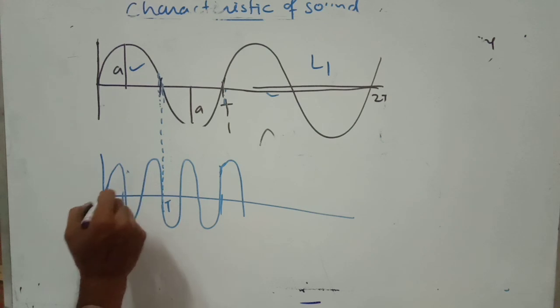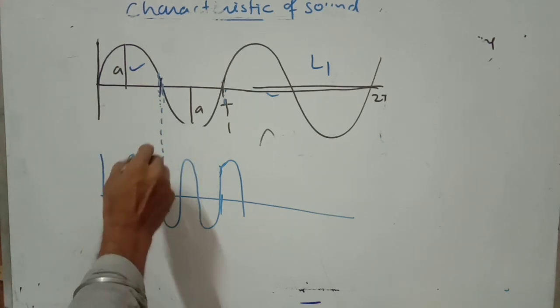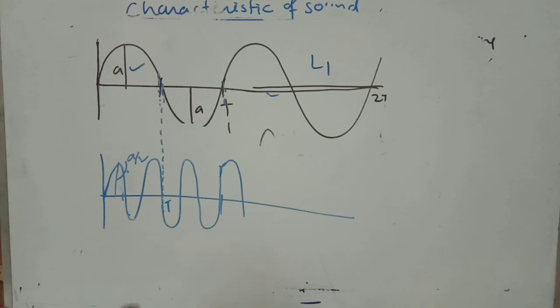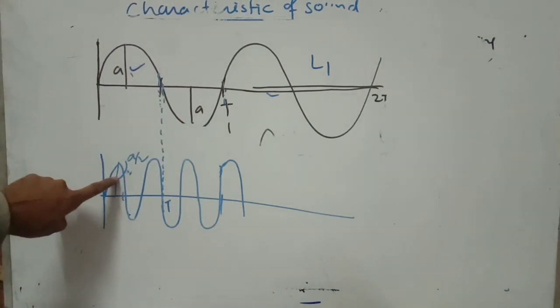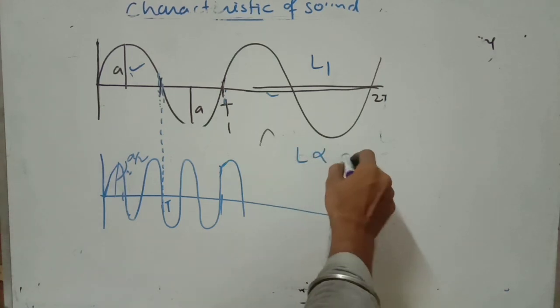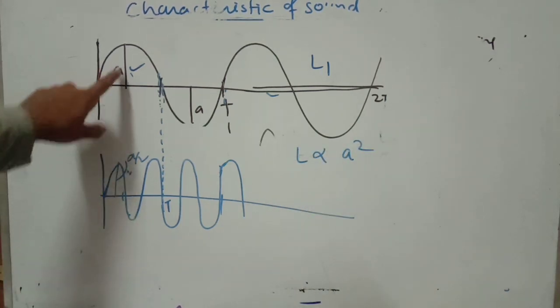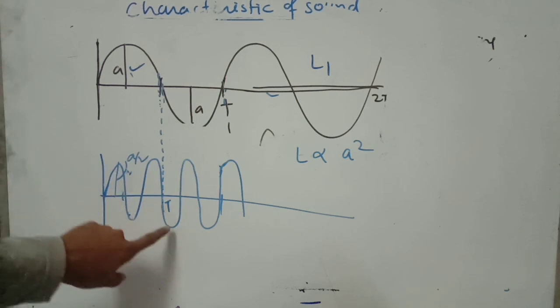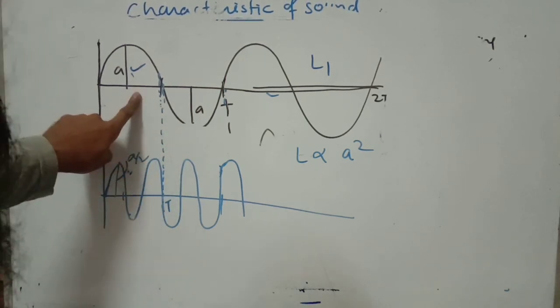Here you can see we consider amplitude A by 2. So here the loudness decreases, because here the amplitude is A and there the amplitude is A by 2. Already told, loudness is directly proportional to amplitude squared. So as the amplitude decreases, the loudness of the wave changes with respect to the first one.